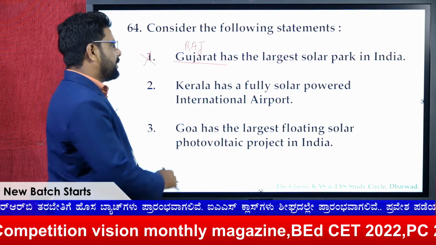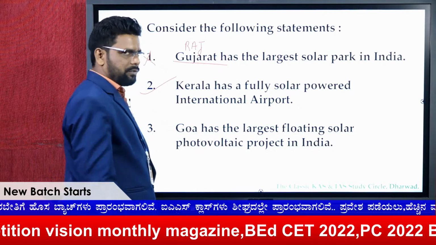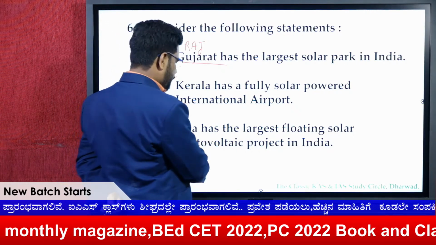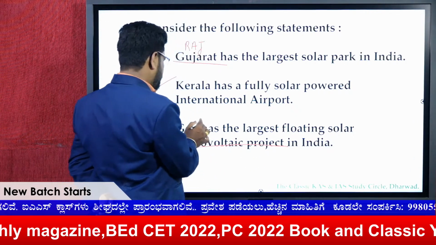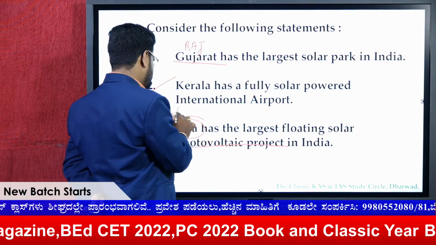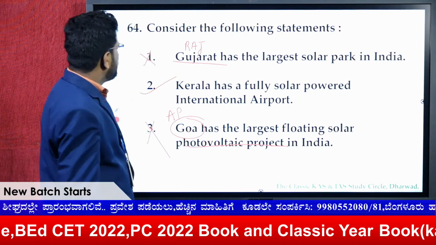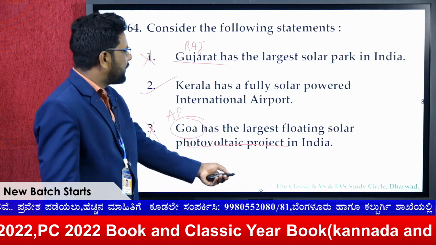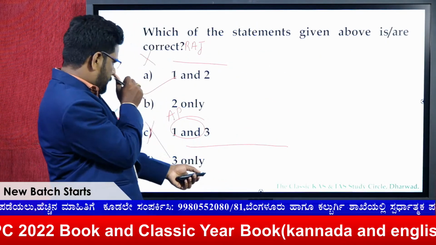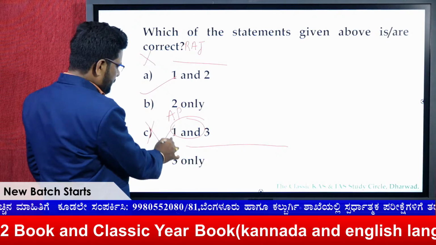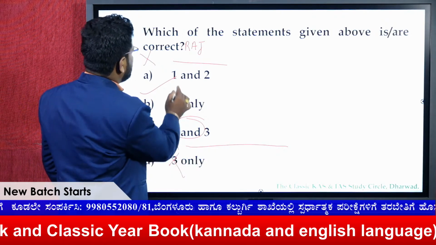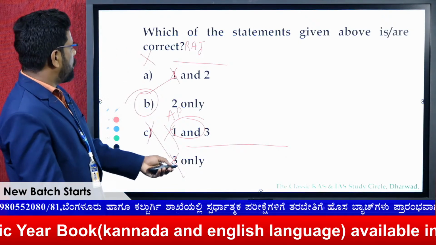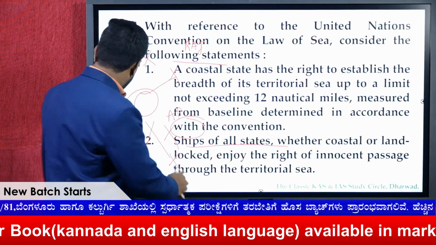Kerala has the fully solar powered international airport, obviously, right? Goa has the largest floating solar photovoltaic project in India. No, it is AP, that means Andhra Pradesh. This cannot be. So what is the question here? 1 and 3 are wrong. So 1 cannot be, and 3 cannot be. The answer for this question is 2 only. Fine.